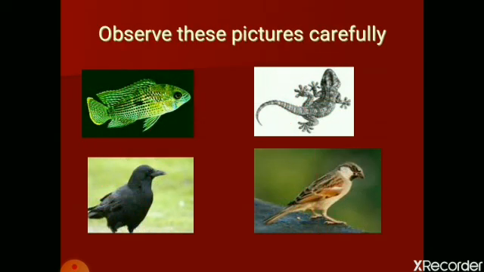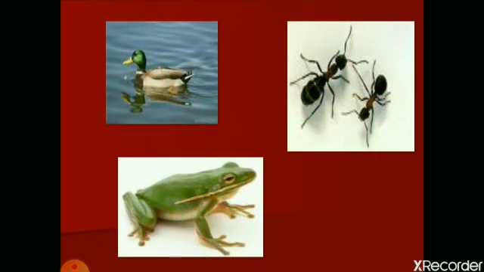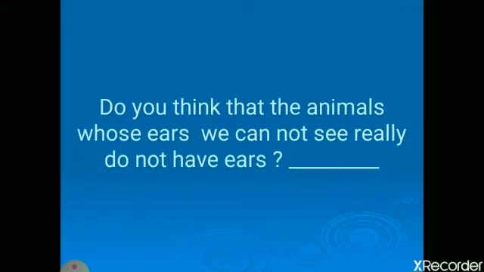Observation. Keep looking at the picture. Can you see their ears? No. You may have a doubt. The animals whose ears we cannot see, don't they have ears? Then how can they hear? They have tiny holes on both sides of the head. Only we cannot see them.